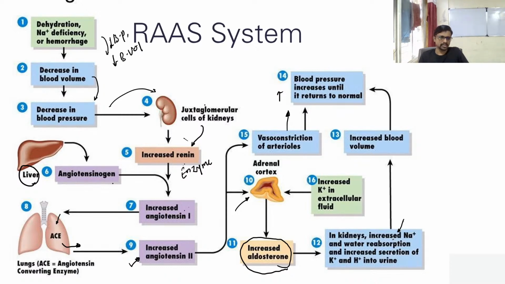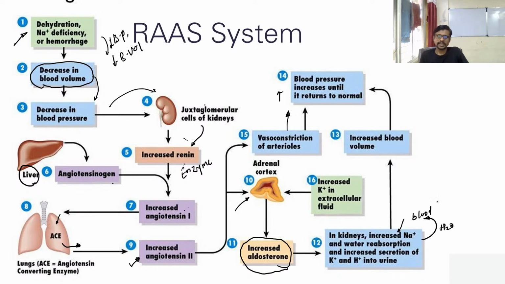Because of that, the water follows this sodium concentration, and more water is now entering the blood. And if you see the first thing from where we started, the decrease in blood volume, now here what is happening is more water is entering into the blood.